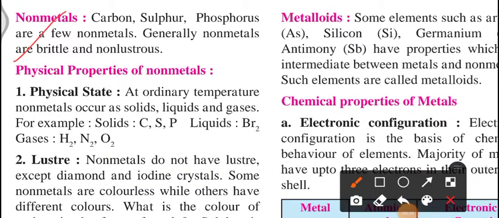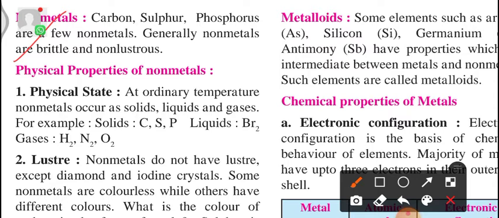So we have to know about the examples of non-metals. We can consider non-metals examples such as carbon, sulfur, phosphorus. These are a few non-metals. Generally, non-metals are brittle and non-lustrous. That means they will not give you a shine. So here are the properties of non-metals.